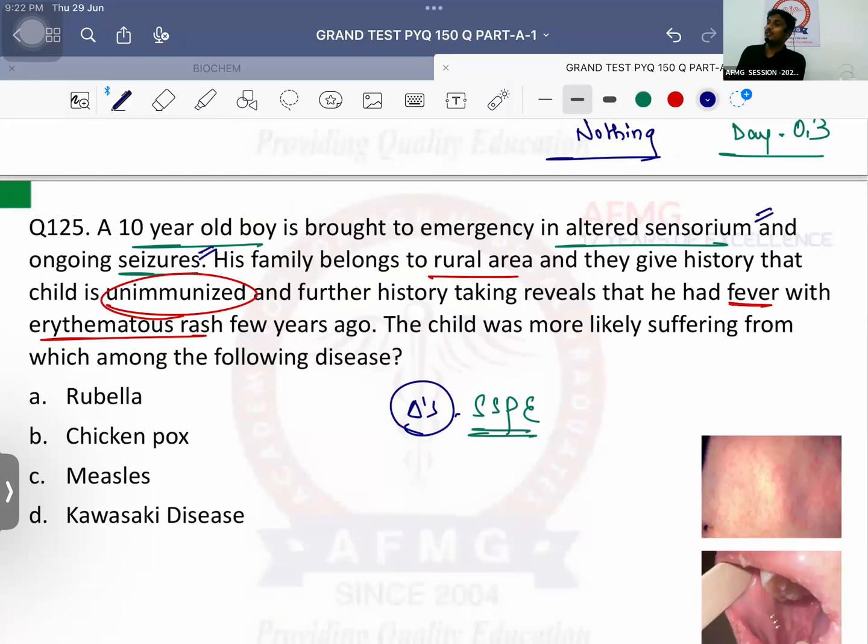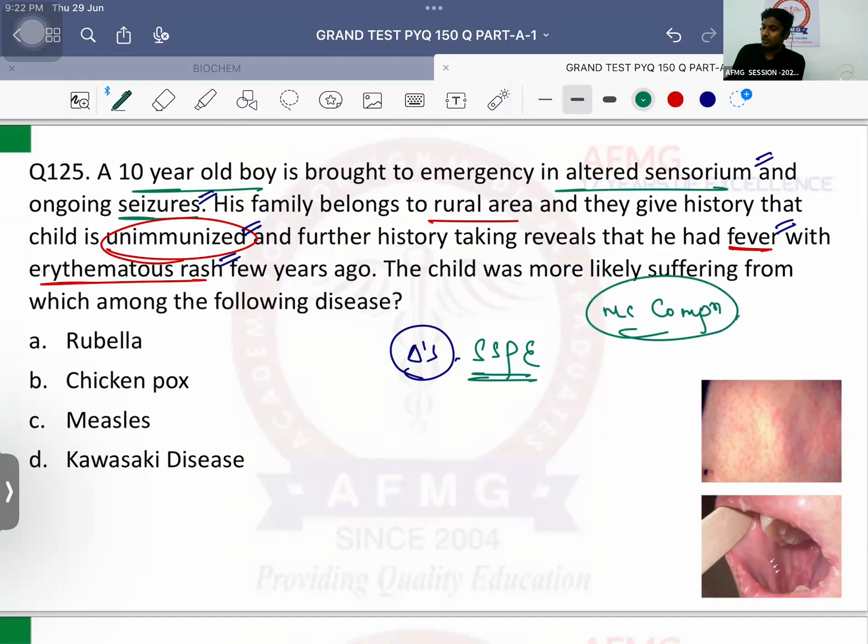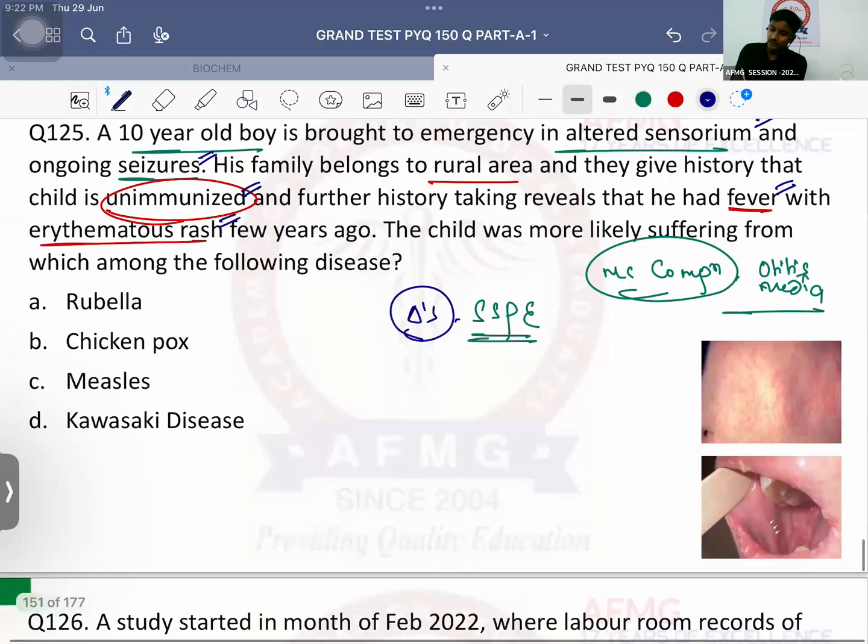Now, SSPE we know is a long-term and a rare complication of measles. Very rarely develops after 8 to 10 years usually. As the child was unimmunized and also there was a history of fever and erythematous rash, that was more likely a case of measles infection in childhood. Most common complication of measles? Shabash, it is otitis media. Please remember this. The answer should be measles for this.